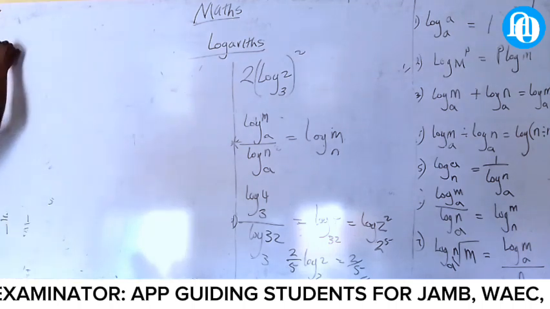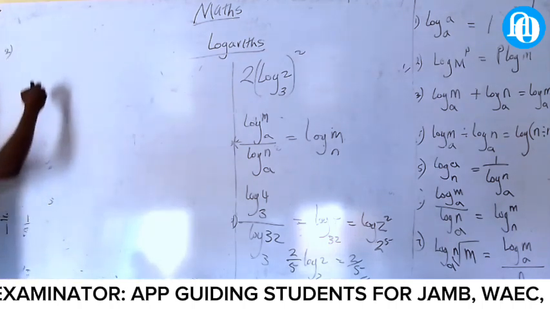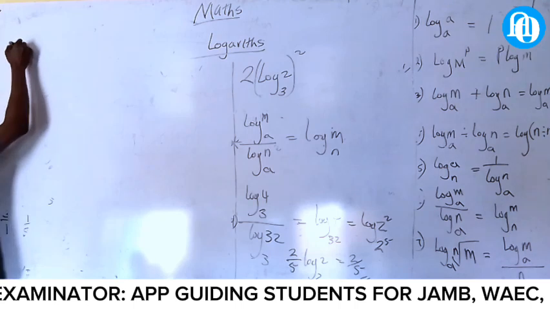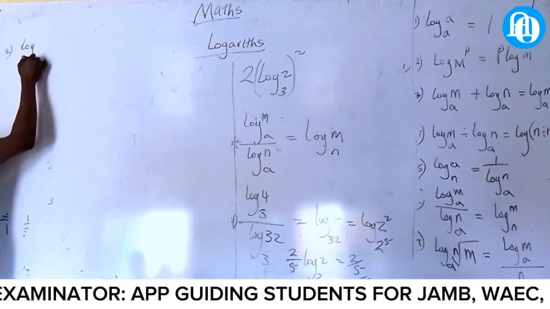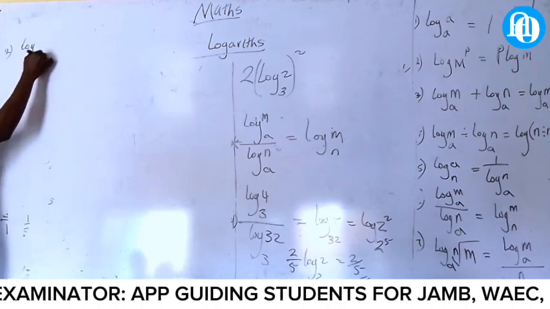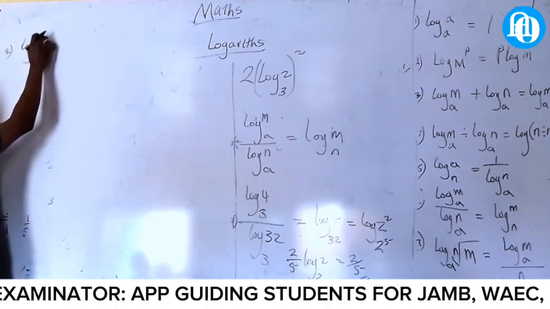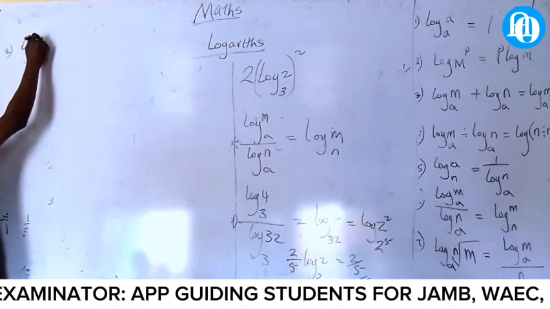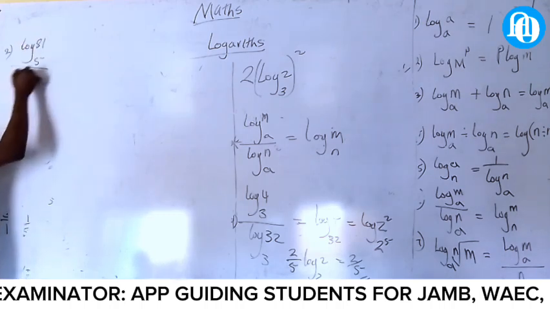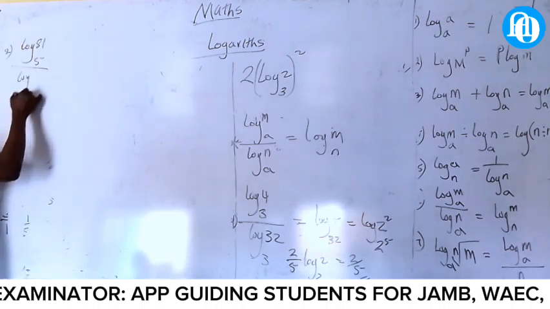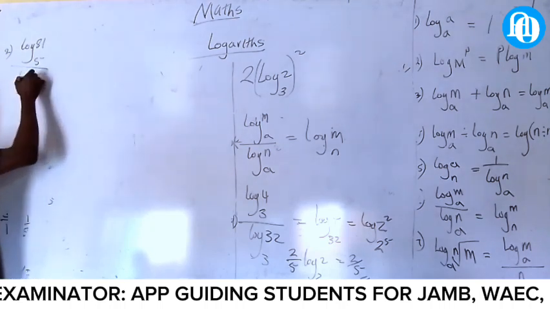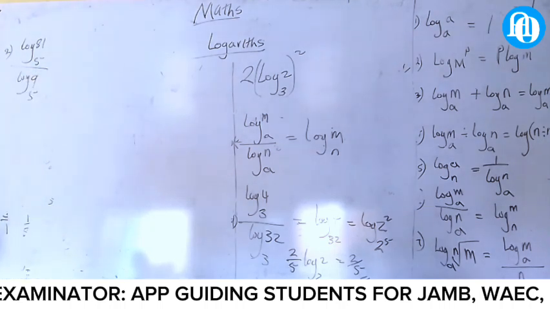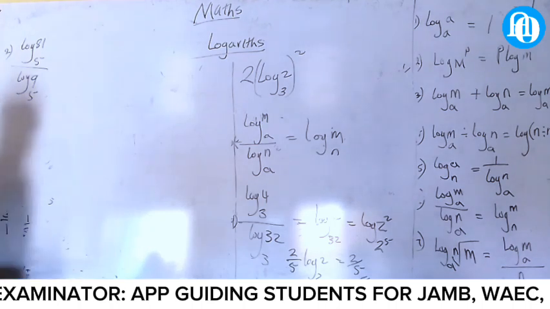Part 2. It will be log 81 all over log 5. Look at this one. You can tell me the answer of this.